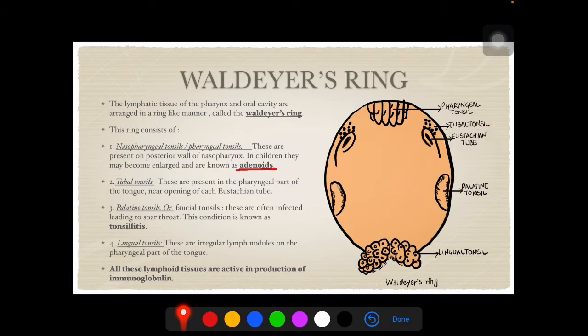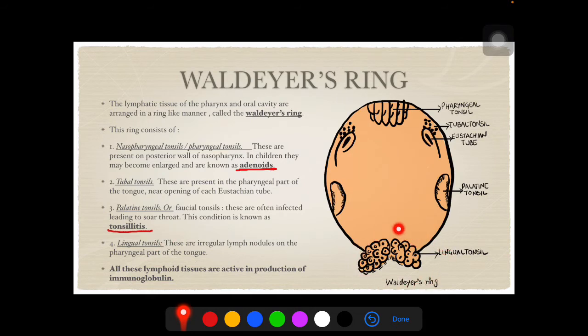So the next is the tubal tonsils. These are present in the pharyngeal part of the tongue, the posterior-most part, near the opening of the eustachian tube. These are known as tubal tonsils. Palatine tonsils are often infected, leading to sore throat, and this condition is known as tonsillitis. Again, an important MCQ question.